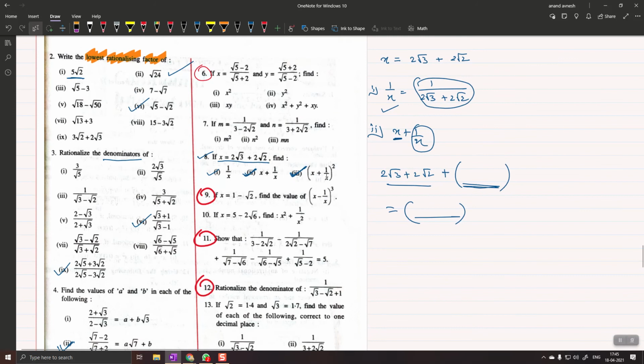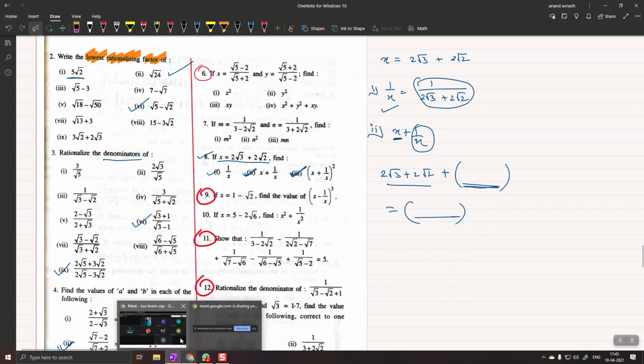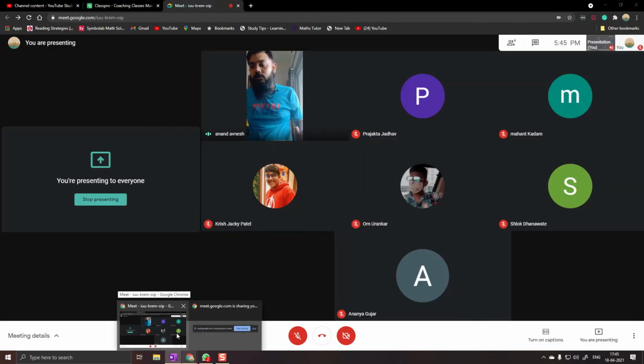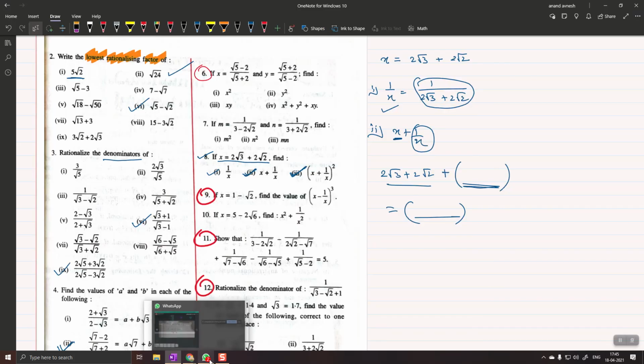If you do this much, then it means that you know rationalization, and whatever doubts are there, I will definitely help you out. So the next part, now we are beginning with physics, because we have to clear physics doubts as well. We will do it quickly and finish it quickly. I'll just stop this recording first.